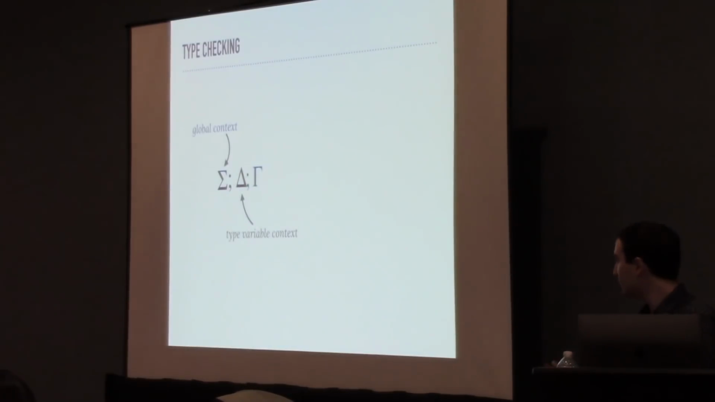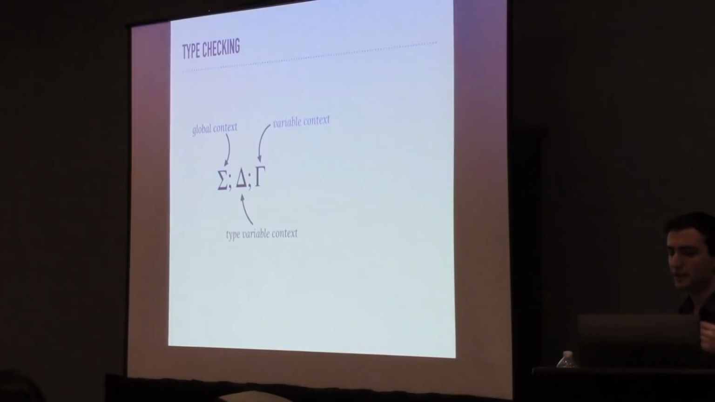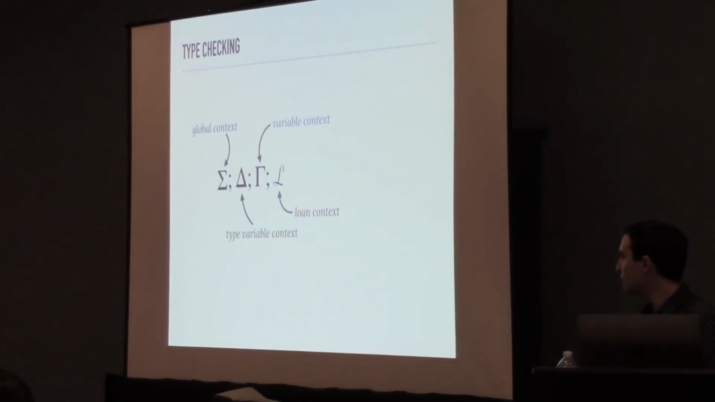Then we have variable context gamma, which associates identifiers with their type, as well as a capability that guards their use. So we represent these capabilities using fractions ranging inclusively from 0 to 1, which allows us to do the splitting that we saw earlier. Then we have a loan context L, which contains all of the valid loans and associates them with both the capability they took and the place that they took the capability from.